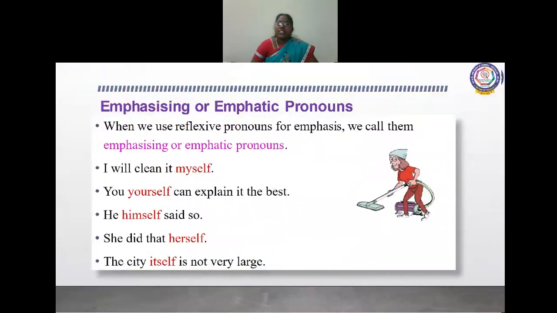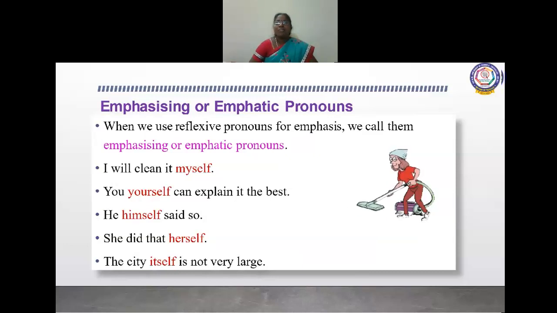And emphasizing or emphatic pronoun. What do you mean by emphatic pronoun? When we use reflexive pronouns for emphasis, we call them emphasizing or emphatic pronouns. If we emphasize the reflexive pronoun, we call it an emphatic pronoun. If we give some importance to the reflexive pronoun, then we call that an emphatic pronoun.